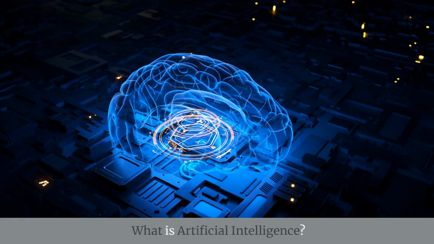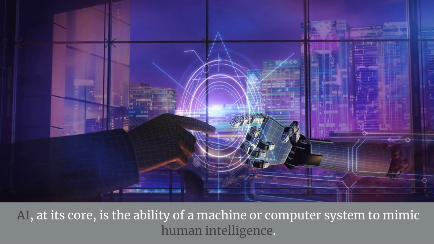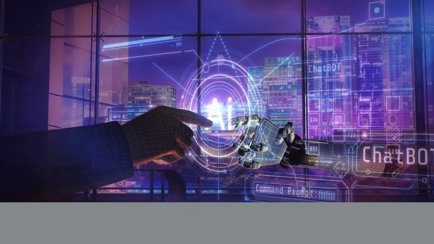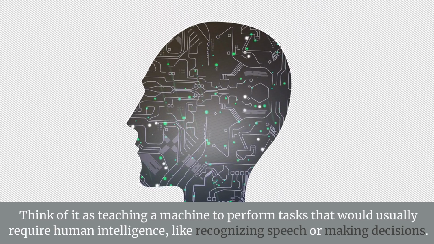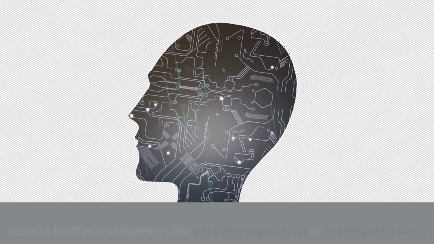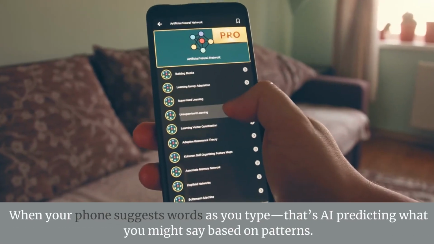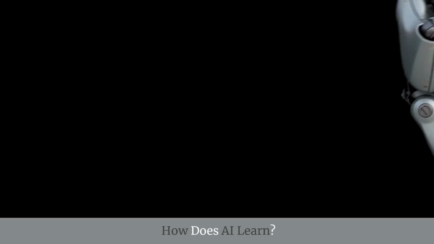What is artificial intelligence? AI, at its core, is the ability of a machine or computer system to mimic human intelligence. Think of it as teaching a machine to perform tasks that would usually require human intelligence, like recognizing speech or making decisions. When your phone suggests words as you type, that's AI predicting what you might say based on patterns.